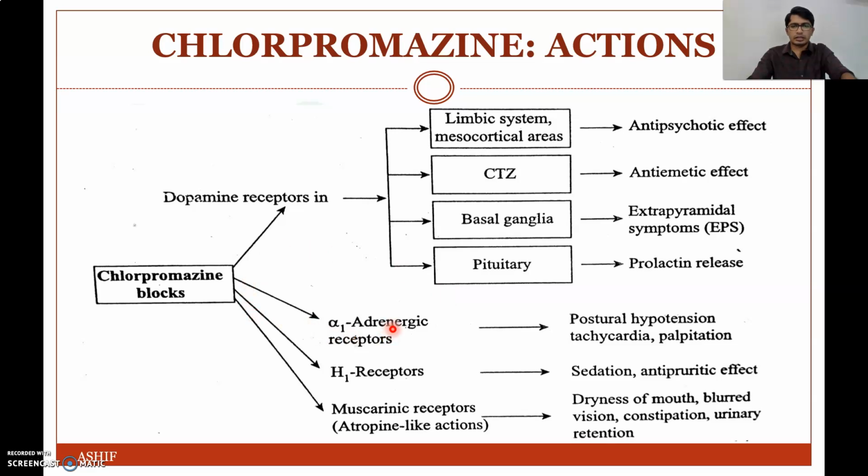And due to blocking of alpha adrenergic receptors, it will produce postural hypotension, tachycardia and palpitation. Due to blocking of H1 receptors, it will produce sedation and antipruritic action, and due to blocking of muscarinic receptors, atropine-like actions: dry mouth, blurred vision, constipation and urinary retention are important actions of chlorpromazine.